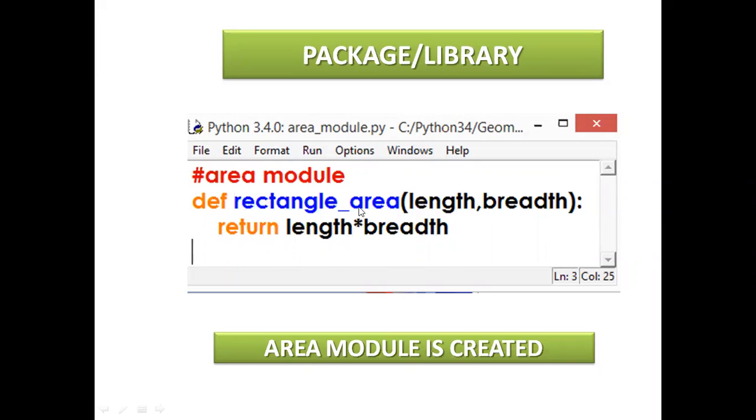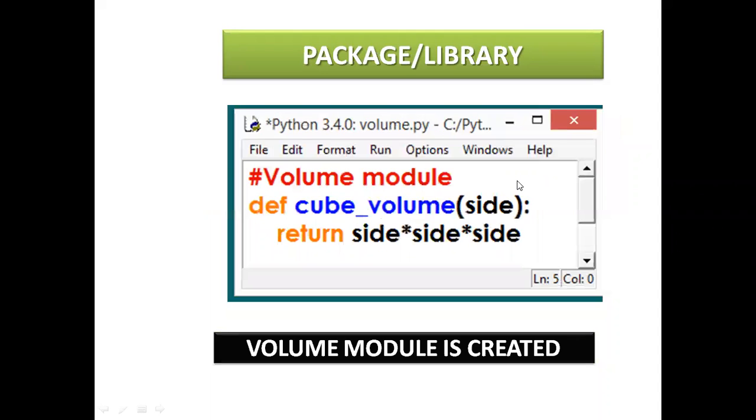This is one file, which is stored in a geometry folder. You can create your own folder and store the file in your folder. The second file also has def cube_volume, which is a user defined name, and side is an argument variable. You can write a, b, c, x, y, z, any variable.